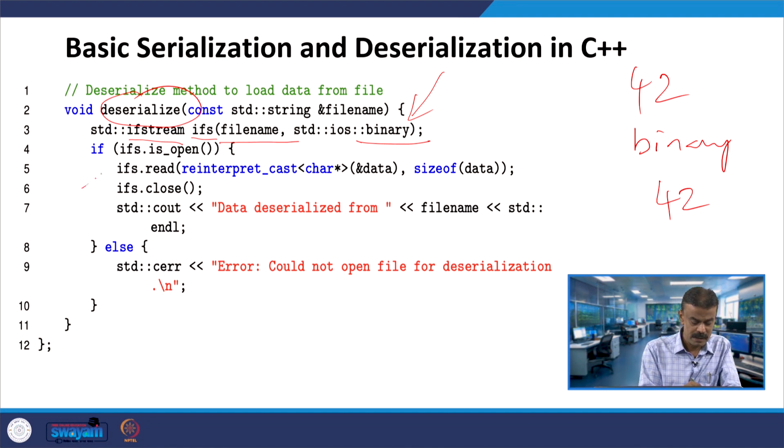Similarly, if the ifs object is able to open the file, then it is reading. There we have done writing. Here you are reading from the base pointer, and then what is the size of the data.